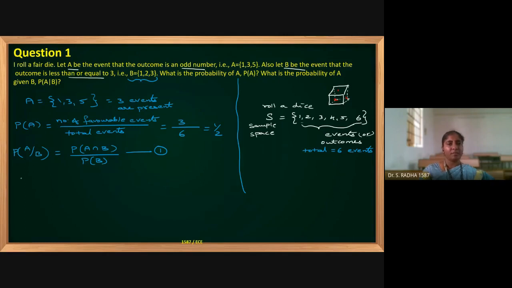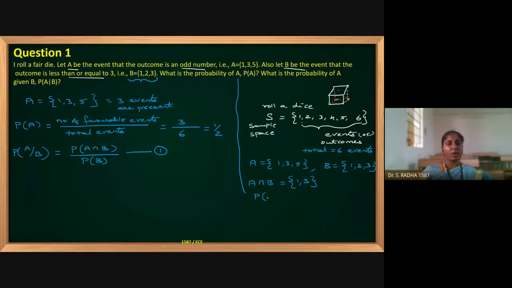And if you see A intersection B, what are the elements? So A is a set 1, 3, 5. Okay. B is a set given 1, 2, 3. What is the set A intersection B? What are the common elements in A and B? 1 and 3 are common.